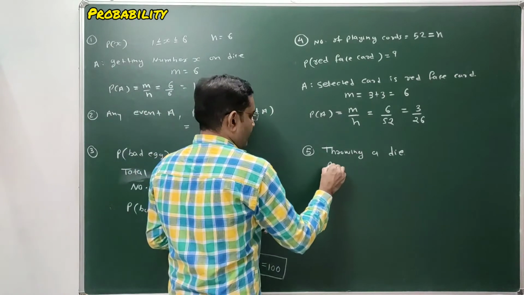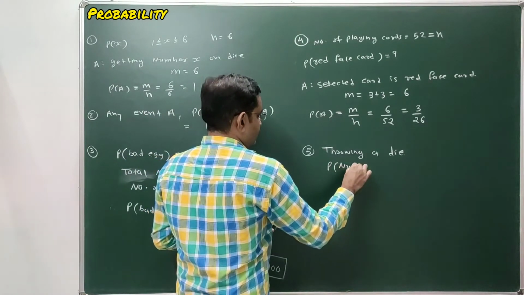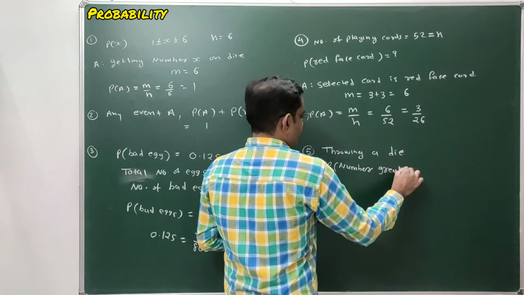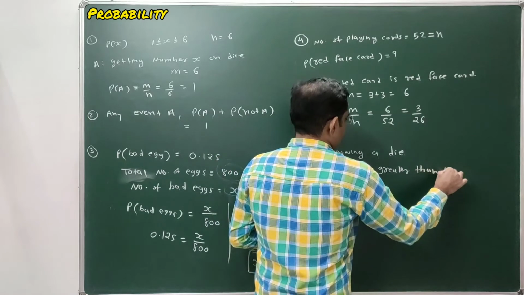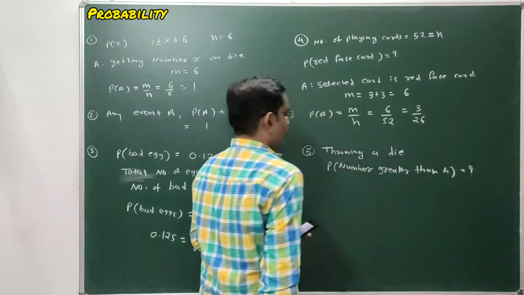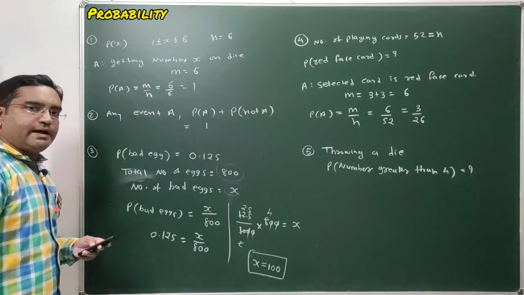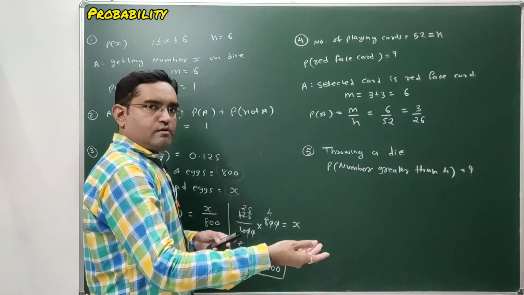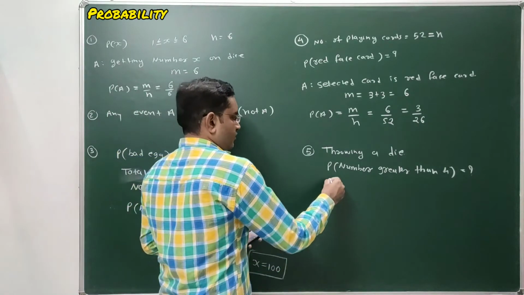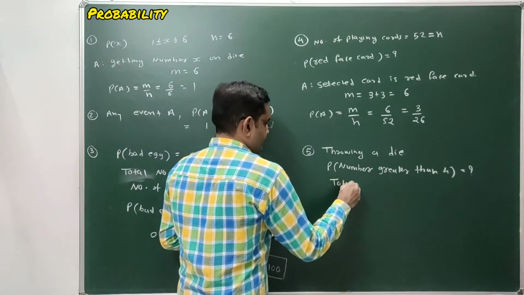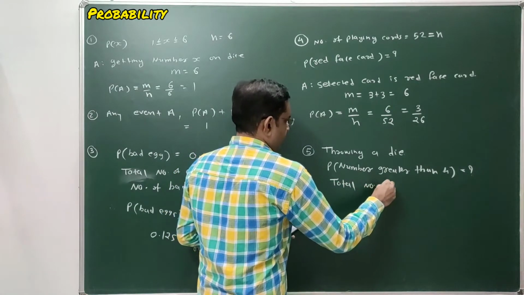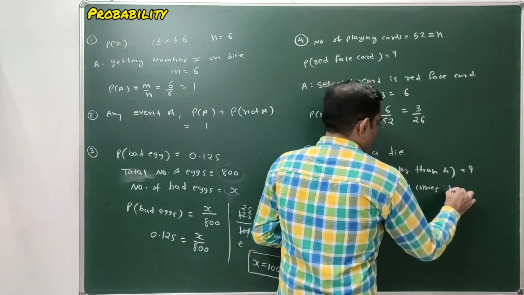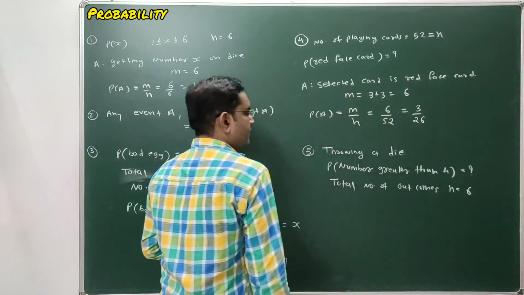Here we have to find the probability of a number greater than 4. In the experiment of throwing a die, how many total outcomes are there? If we throw a die, then 6 outcomes are there. So the total number of outcomes is n equal to 6.